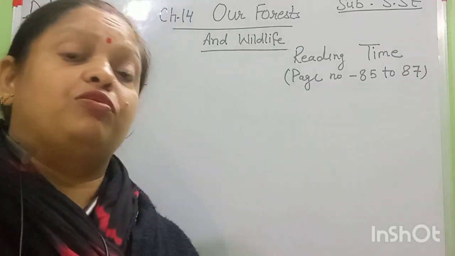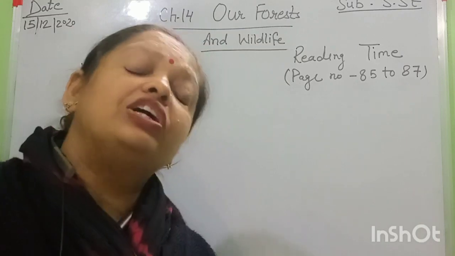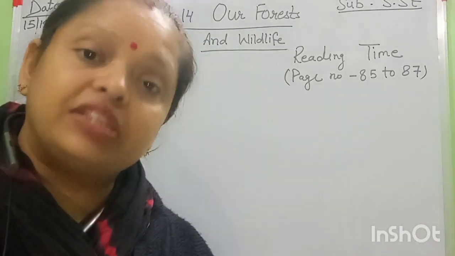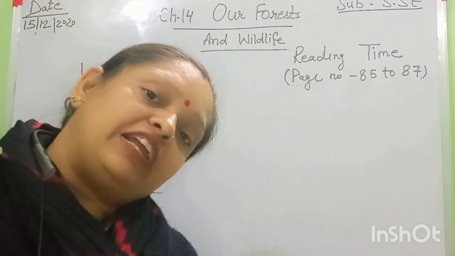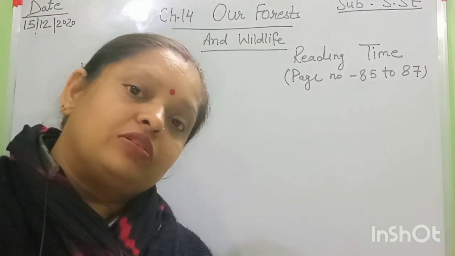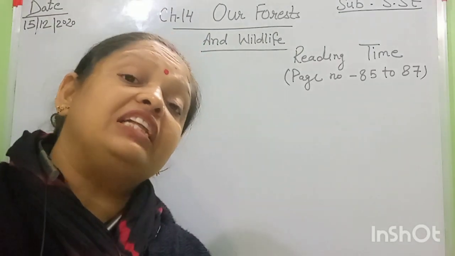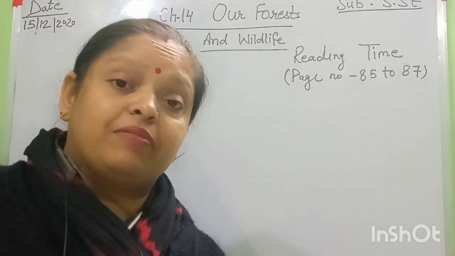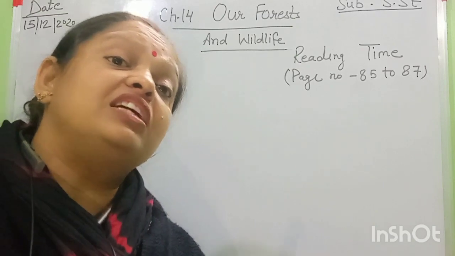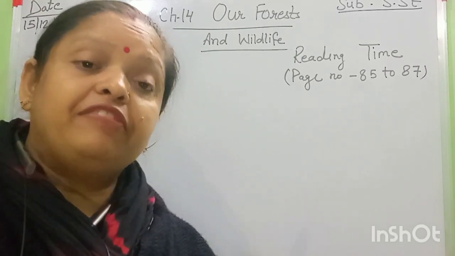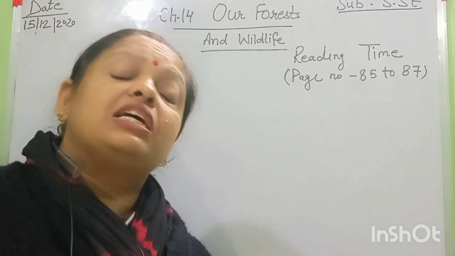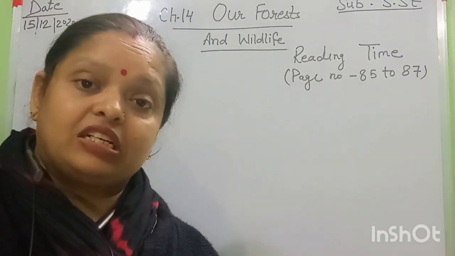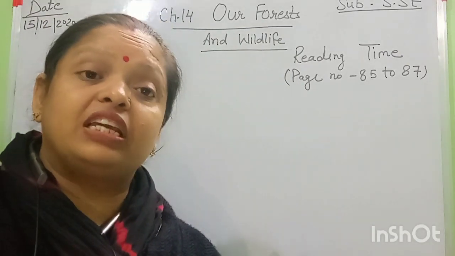I told you what the meaning of deforestation is. Deforestation means, students, cutting down the trees. And what is afforestation? Afforestation means planting trees in a jungle. Both words are similar, but the first starting word differentiates them. Deforestation is cutting down the trees, afforestation is planting trees in a forest. All of you be clear on these points very carefully.